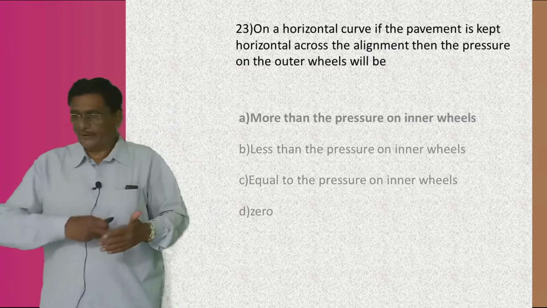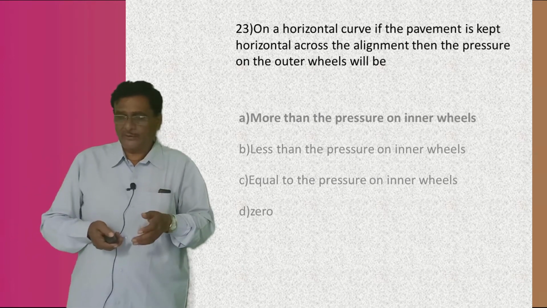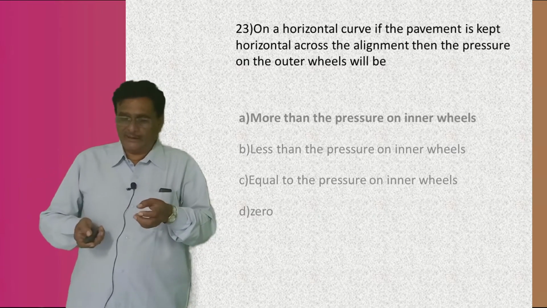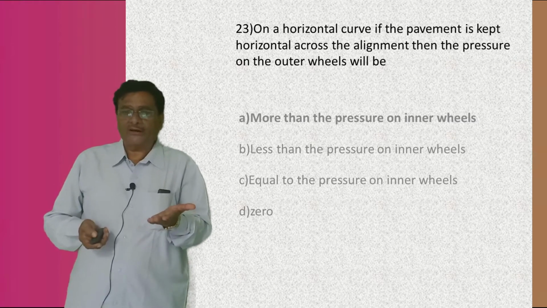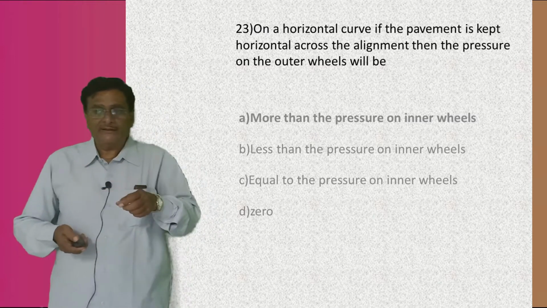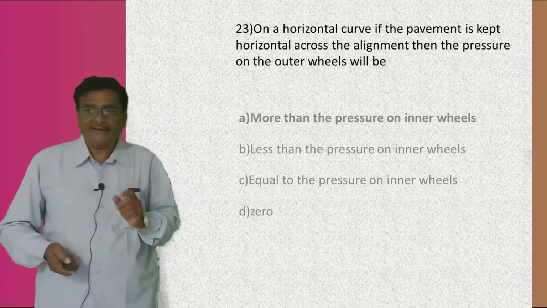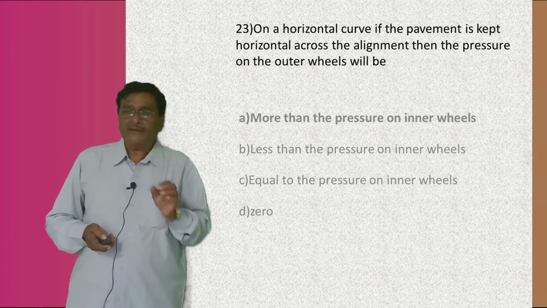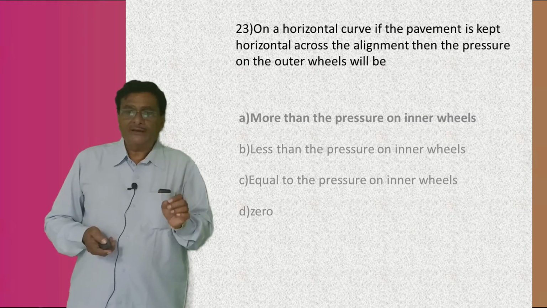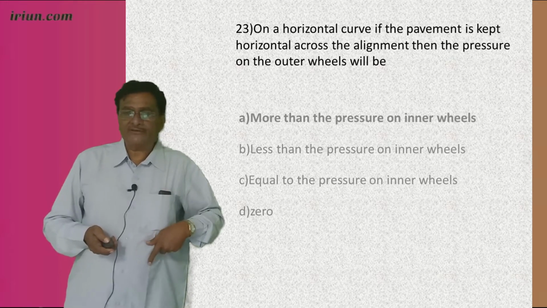Correct or not? Whenever the vehicle is negotiating a curve, there will be more and more pressure on the outer wheel than the inner wheel, because when the vehicle is being turned, there is more pressure on the outer wheel. Okay, that is the right answer. Let me read the question: on a horizontal curve, if the pavement is kept horizontal across the alignment, then the pressure on the outer wheel will be more than the pressure on the inner wheel. The right answer is A, the first one.